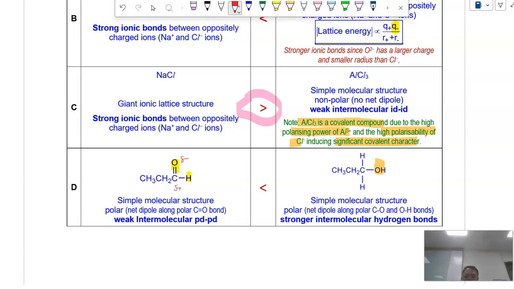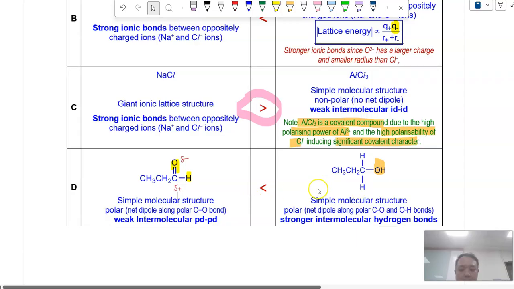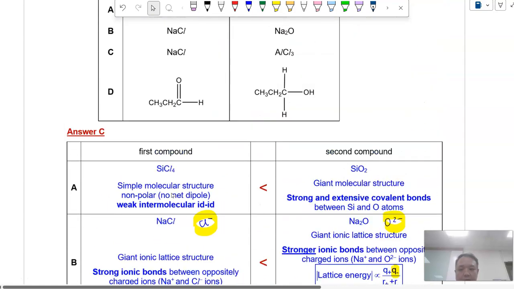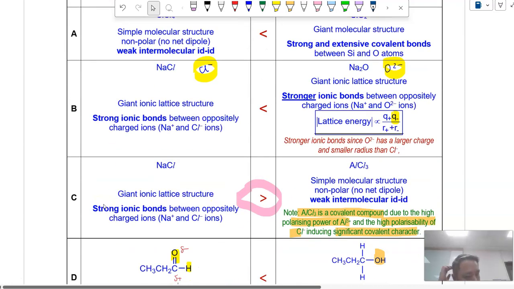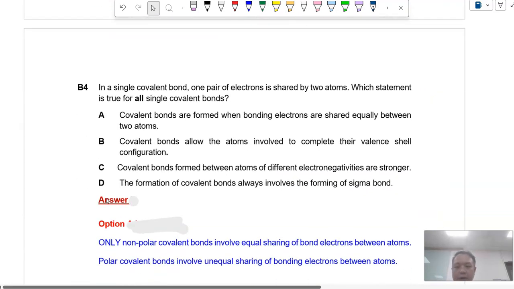You don't have hydrogen bond. So in general, hydrogen bonds are stronger than PD-PD given that they have comparable molecular Mr. So D, the second compound, will have a higher boiling point, melting point as compared to the first. Therefore, in all the options, only C is the correct option. Okay, if not, we'll move on to B4.